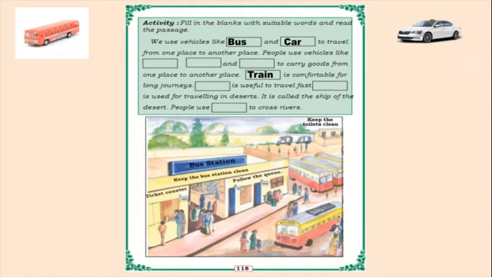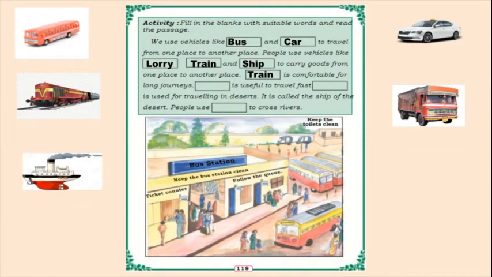And people use vehicles like dash, dash and dash to carry goods from one place to another. What vehicles do we use to carry goods, children? Lorry, train, ship.